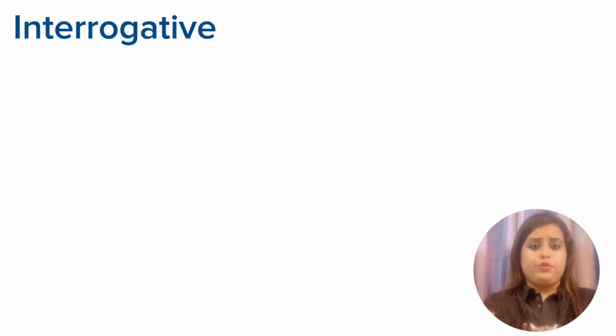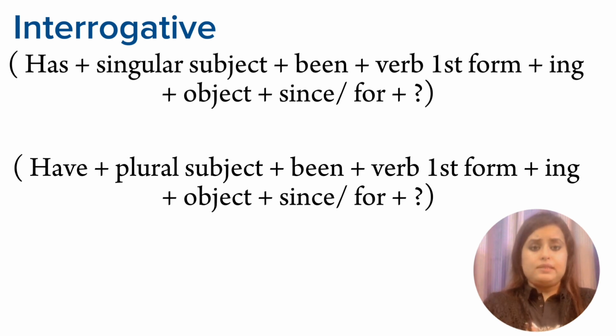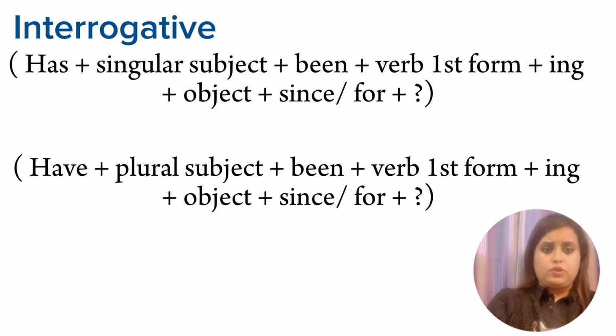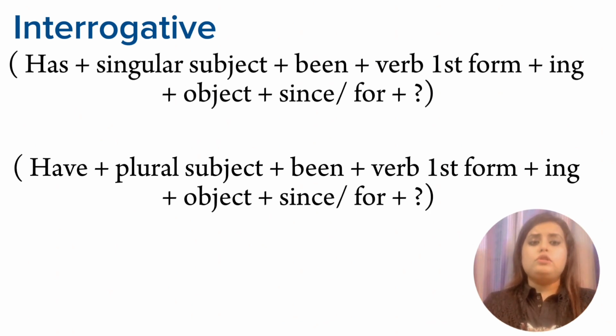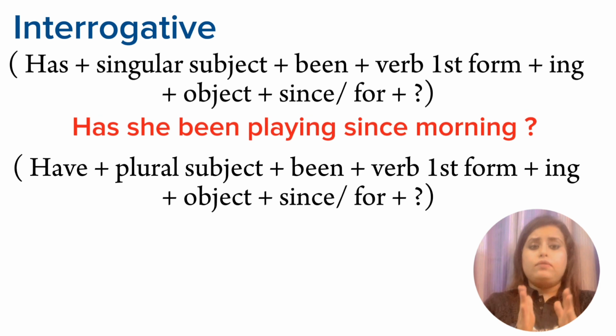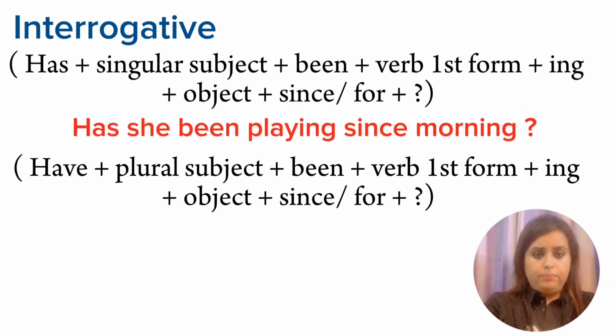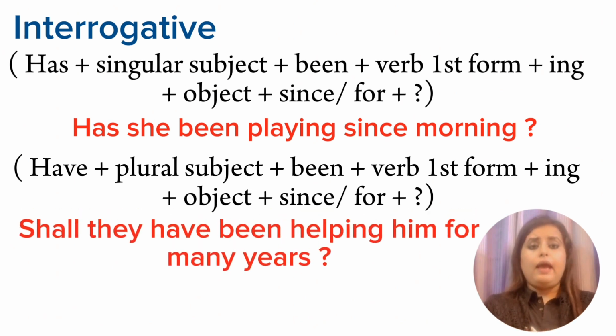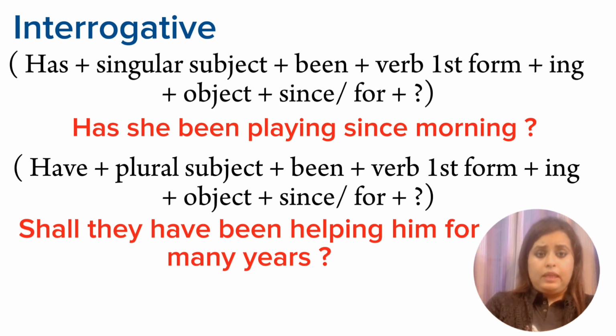For interrogative, the rule will be has plus singular subject plus been plus verb first form plus ing plus object, followed by the question mark. Plural subject rule will be have plus plural subject plus been plus verb first form plus ing plus object plus since or for. Let us see the examples. Has she been playing since morning? The other example could be, have they been helping him for many years?